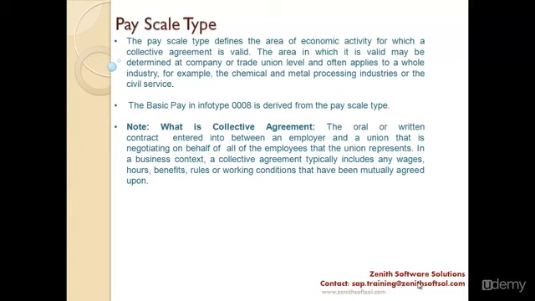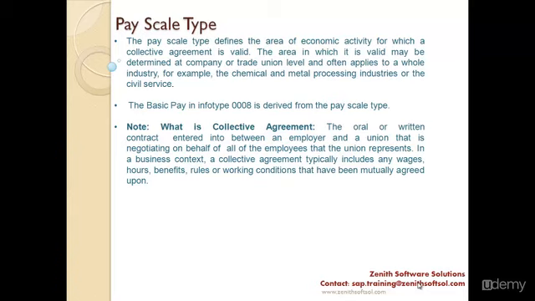So in business context, a collective agreement typically includes any wages, hours, benefits, rules or working conditions that have been mutually agreed upon. So pay scale type is a type of industry where this is applicable, like it could be chemical industry or a sector of industry. I would say it could be chemical, manufacturing industry, or software, where this collective agreement is valid.